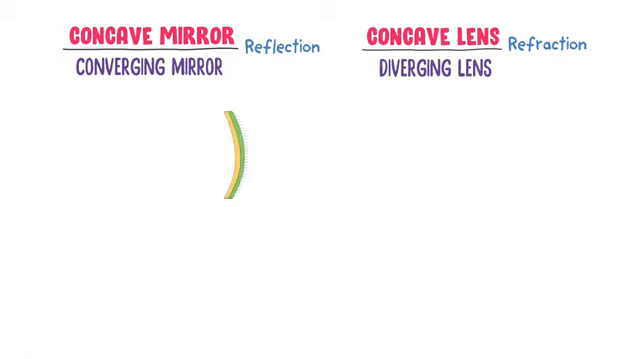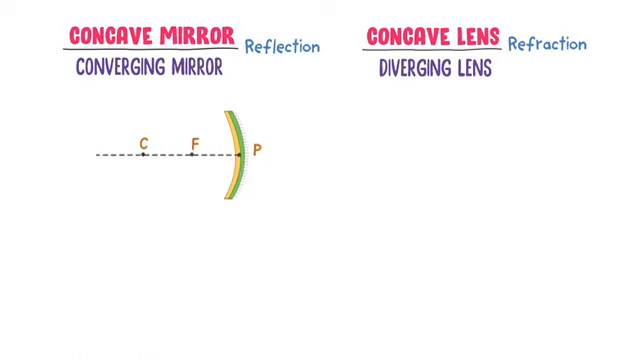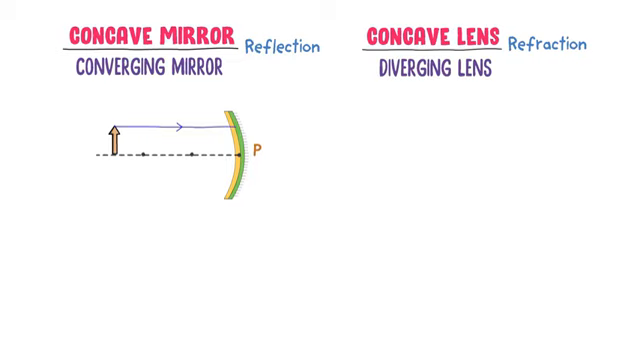Now consider a concave mirror. This is the center of curvature, focal point, pole, and principal axis of this concave mirror. Let me place this object here. Now consider that a light ray parallel to the principal axis hits the reflecting surface of a concave mirror. It is a mirror, so it will reflect this incident ray through the focal point.